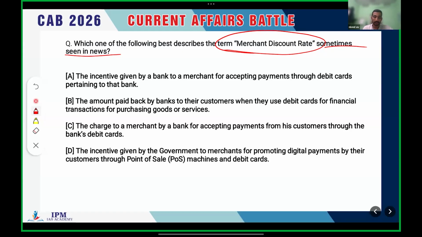It's very obvious, right? The charge to a merchant by a bank for accepting payments from his customers through the bank's debit cards. Clear? This is the basic idea behind the merchant discount rate. Okay. I think there is no need for further explanation.